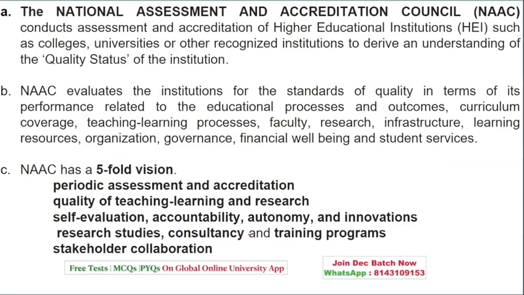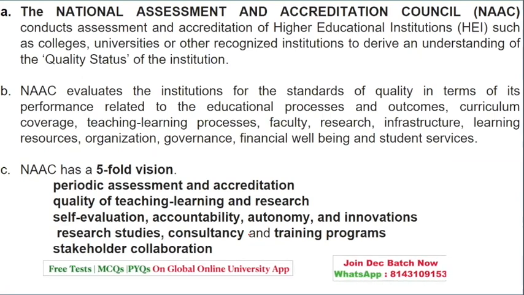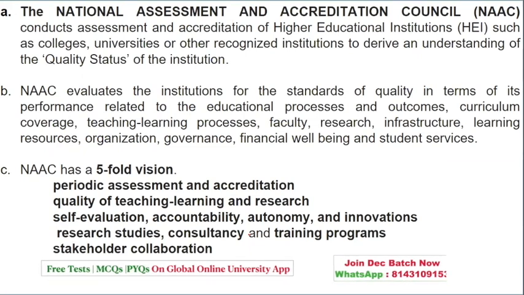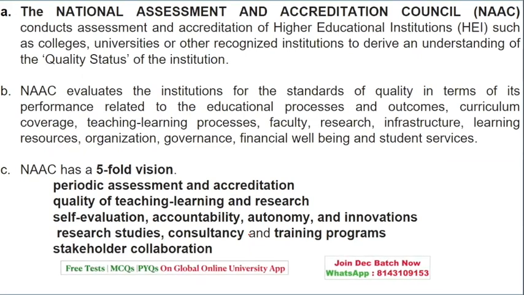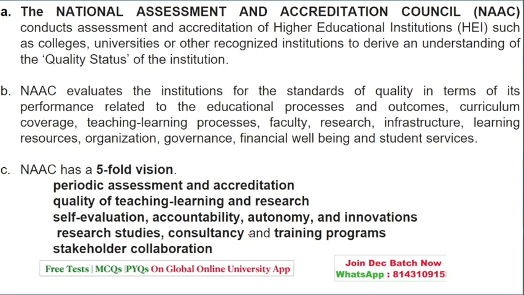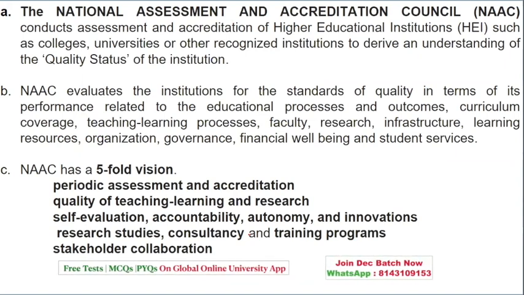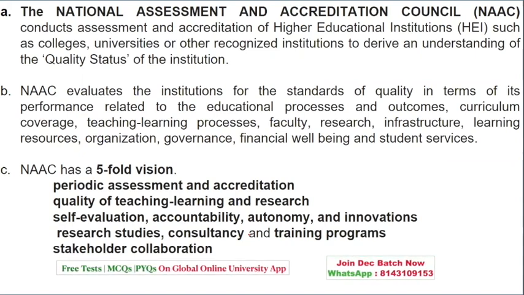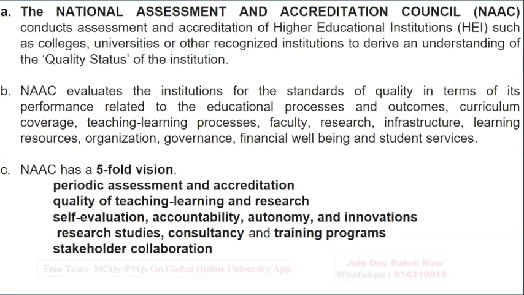Then we have the National Assessment and Accreditation Council, that is NAAC, for the quality status with respect to curriculum, teaching learning process, faculty, research, and infrastructure. These are the standard qualities decided in terms of these factors.